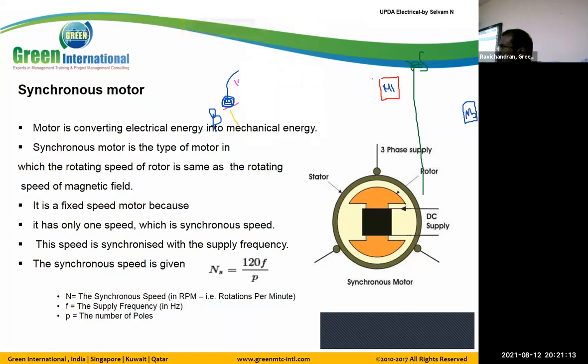This magnet 1 is in the stationary position. This magnet 2 is a movable one, linearly movable, here and there.